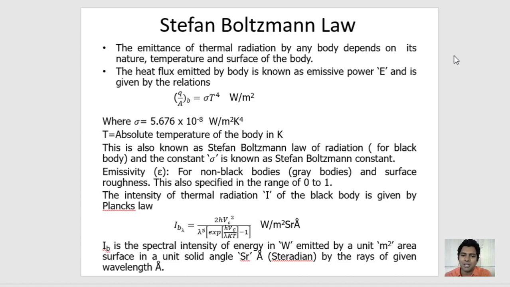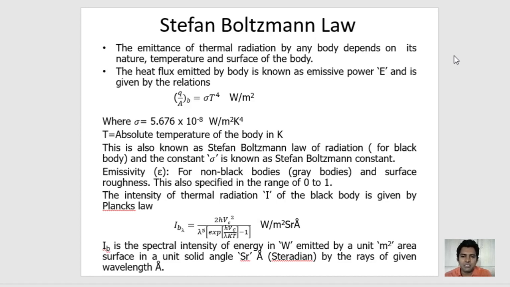The intensity of thermal radiation I of the black body is given by Planck's law, and this is stated below. IB lambda is equal to 2 h Vc square upon the term. IB is the spectral intensity of energy in watt emitted by a unit area surface in a unit solid angle steradian by the rays of given wavelength.